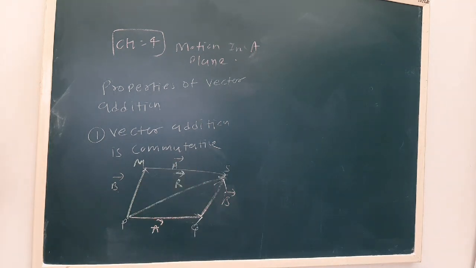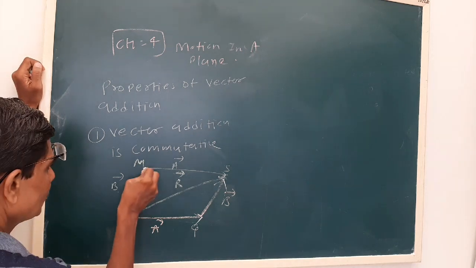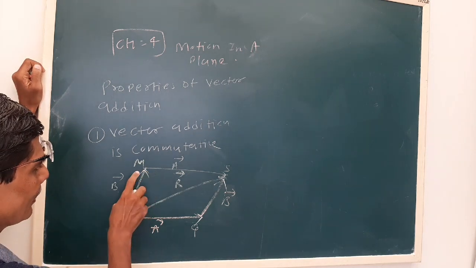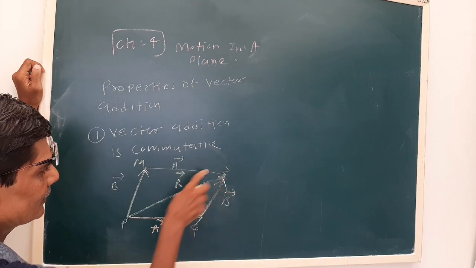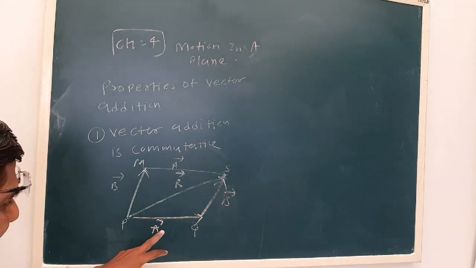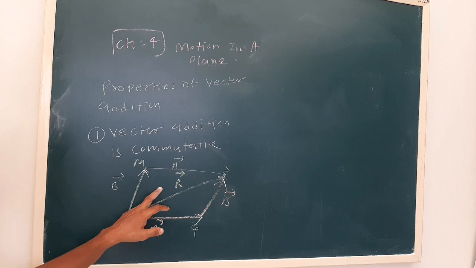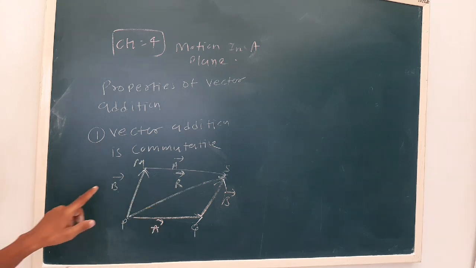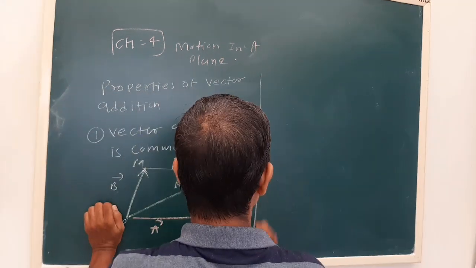Now I use the triangle law, that is, on the head of B, the tail of A is kept, and the third side is the resultant. So if I add A and B, we get the resultant R. If I add B and A, then also we get the resultant R. So there is a property of vector addition: vector addition is commutative.